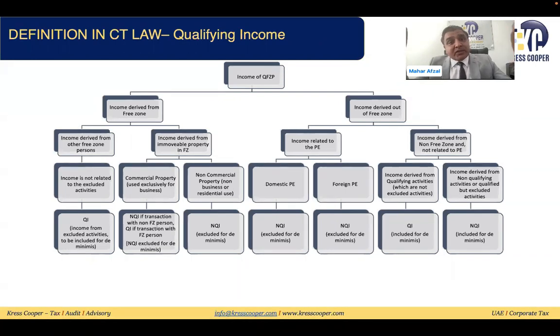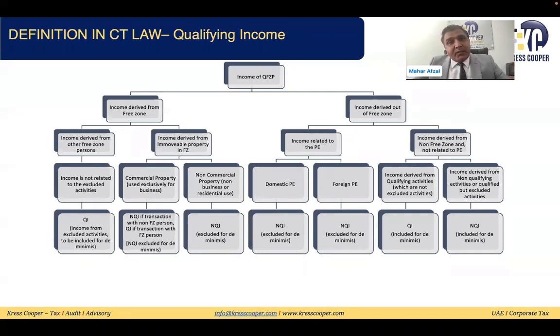Now they have given a special status to the immovable property. If there is an immovable property within the free zone, and from that immovable property, the person is generating the income. Law defines the immovable property. Immovable property means the business premises which is being used exclusively for the business purposes. This is called commercial immovable property. So other than the property being used for residential purposes, like hotels. So law is very clear regarding this. Special treatment for the immovable commercial property.